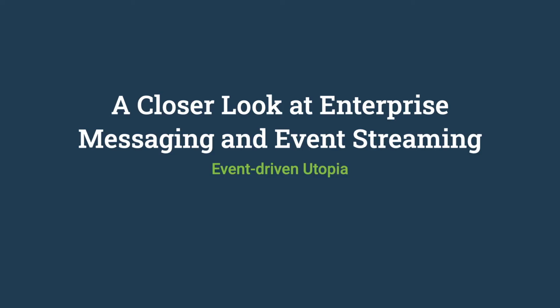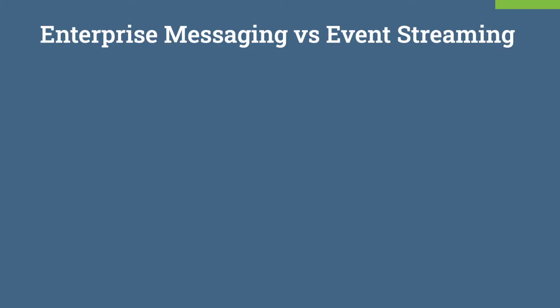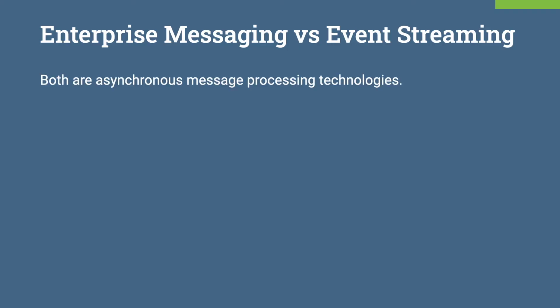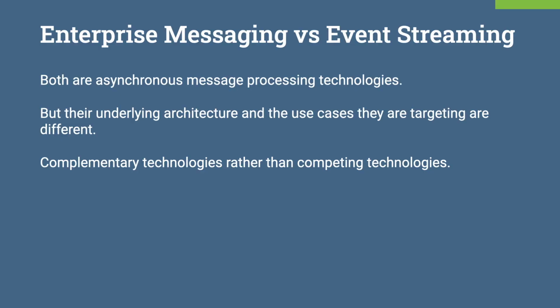Today we are going to talk about what are the differences between enterprise messaging and event streaming. Enterprise messaging and event streaming are two technologies you can use to implement asynchronous, loosely coupled, and highly scalable applications. Many people today use these technologies interchangeably, hoping that there are no subtle differences in between. When you look at their inner architecture and what problems they are trying to solve, you will realize that these two are complementary technologies rather than competing technologies.